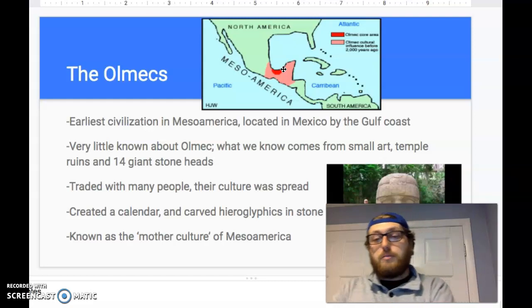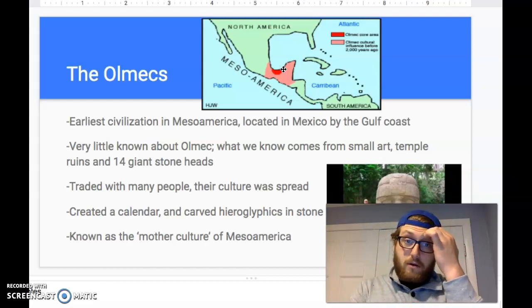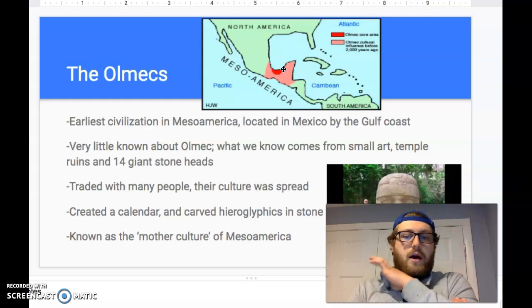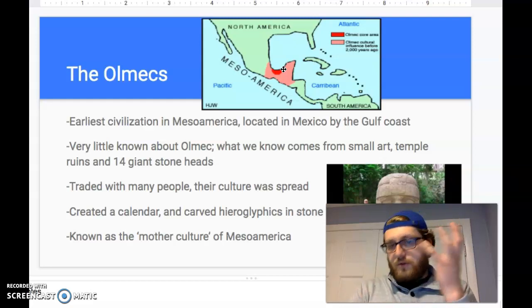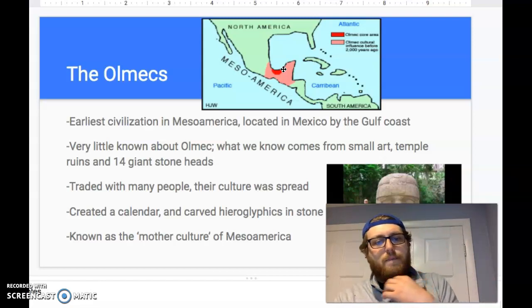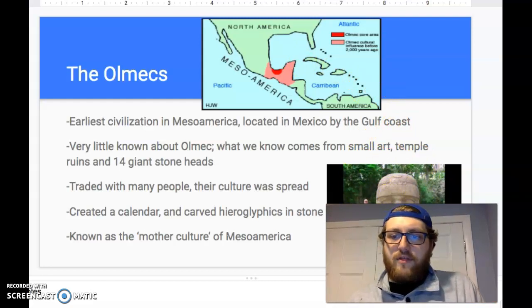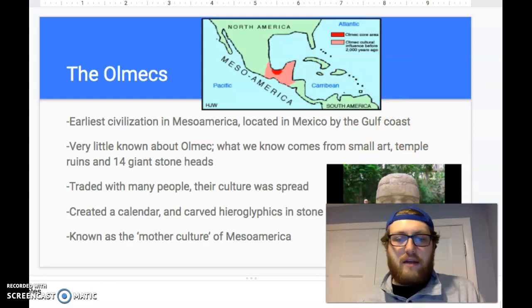What we know comes from small art, right? Usually when early civilizations don't have a language, they at least painted to describe what they were doing or what they saw. Obviously, there was some sort of religion there. They have temple ruins that they found. And also, the one famous thing, I don't know if you can see it, but it's under me, the giant heads that they had. There are 14 giant stone heads.